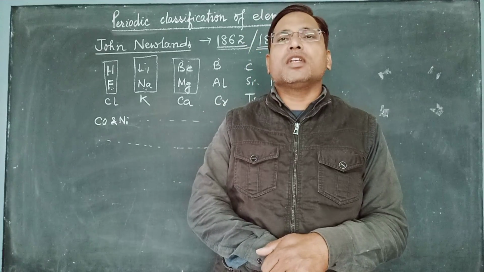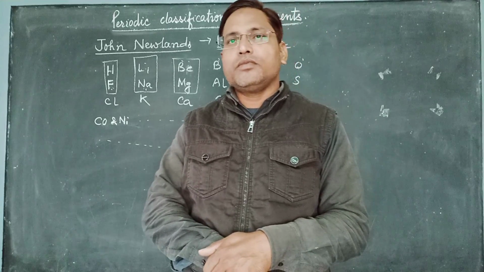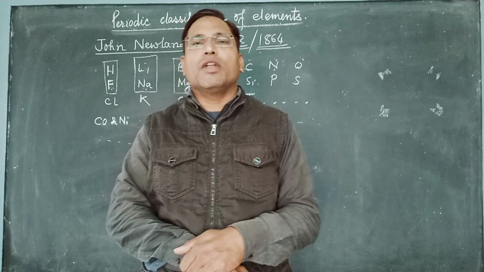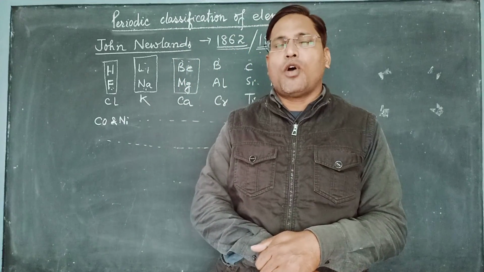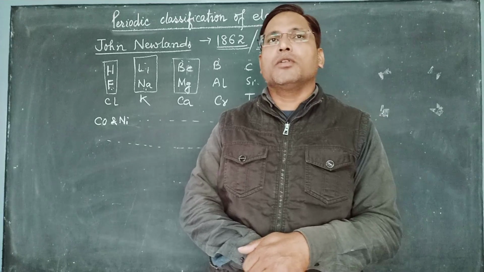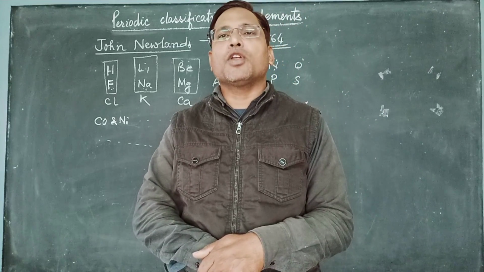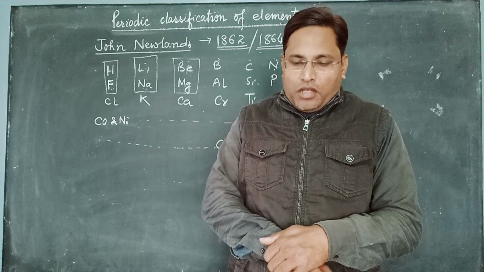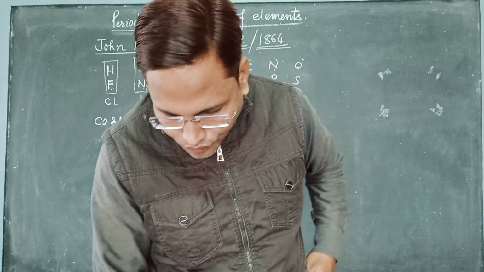And this periodicity will continue. And this law we call the Newland's law of octave. Octave means here 8, because he had told that the property of every eighth element will be similar.